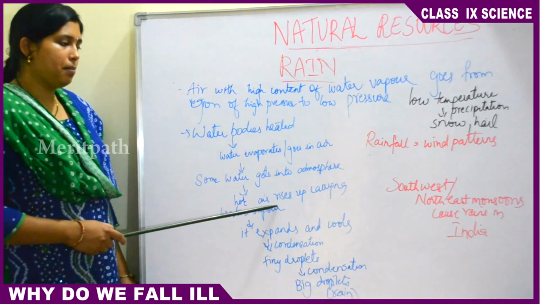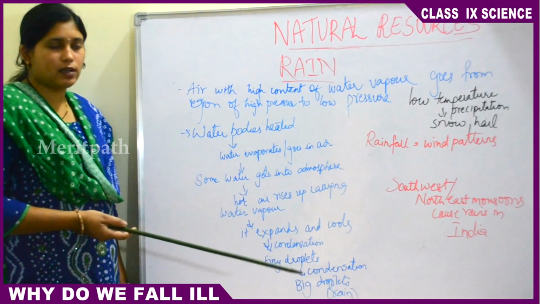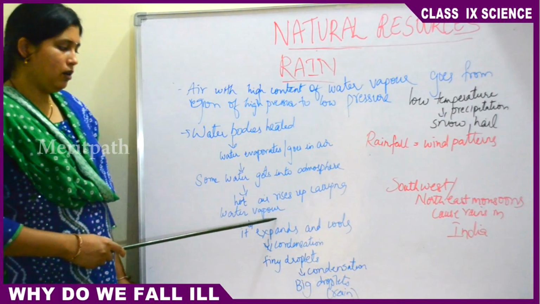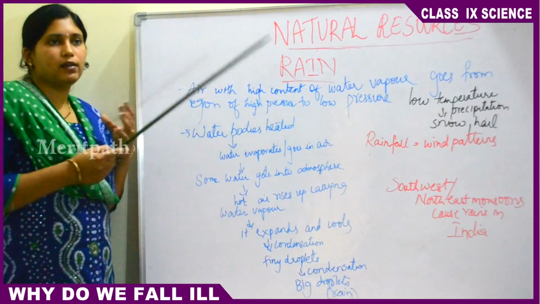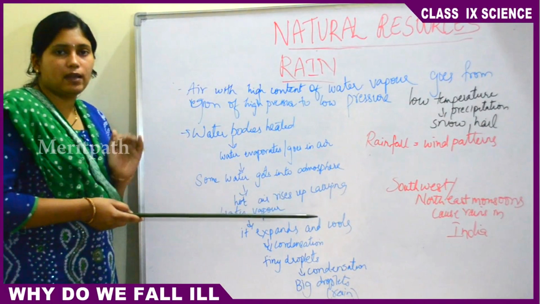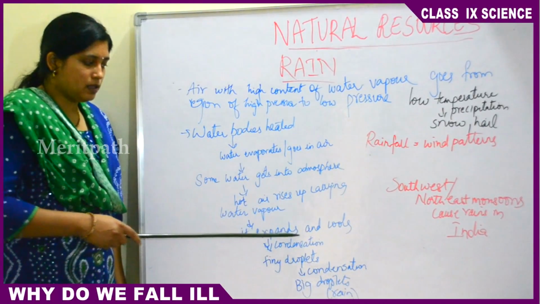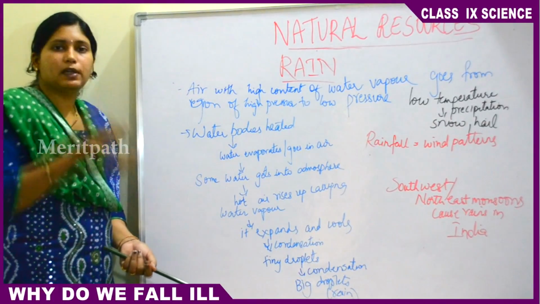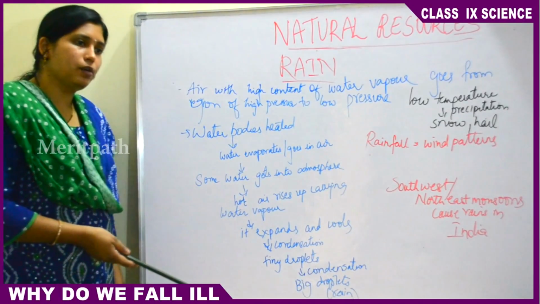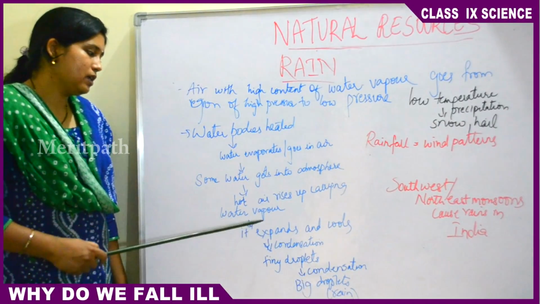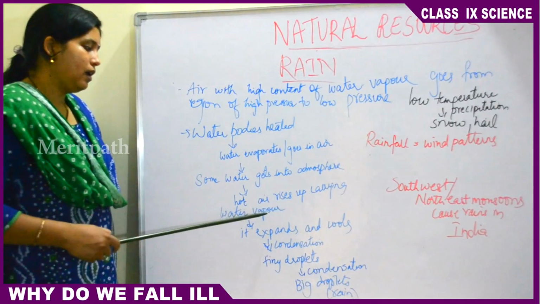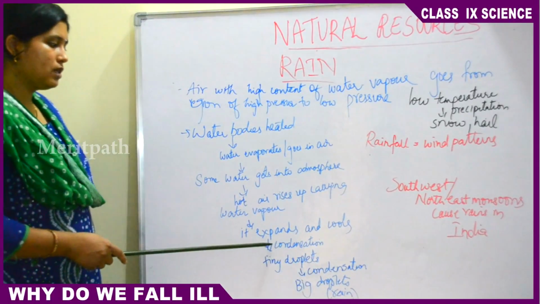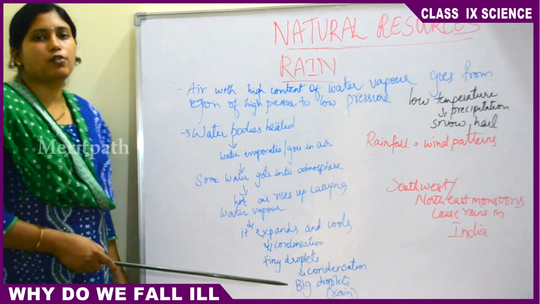Then hot air rises up. Due to radiation, hot air rises up carrying water vapor. As the air goes up, it expands and cools. As the altitude increases, temperature decreases, right? So that is the reason when hot air rises up carrying water vapor, it expands and cools down. The process is called condensation. This condensation results in tiny droplets of water forming.